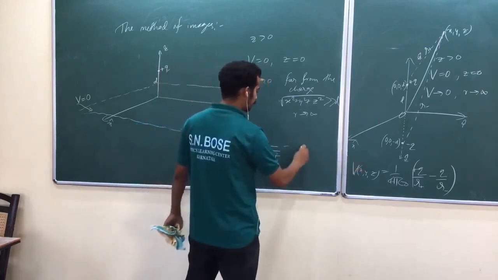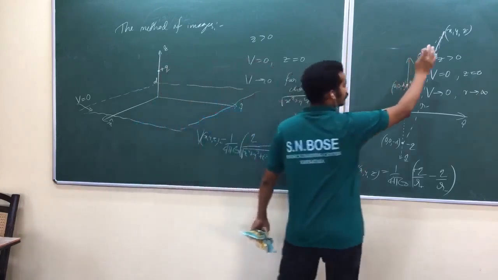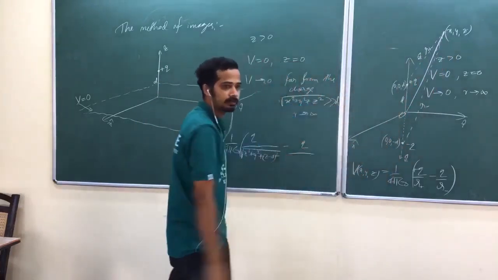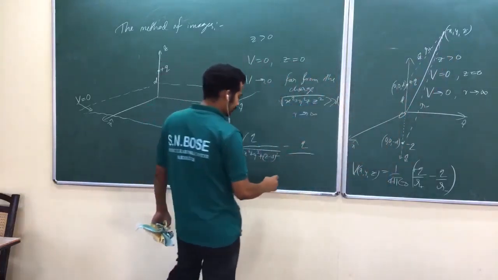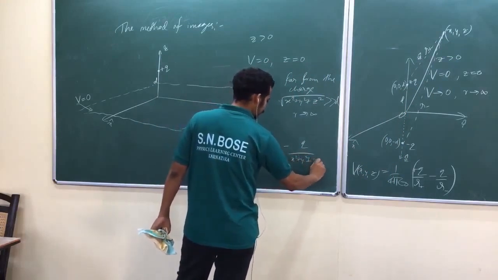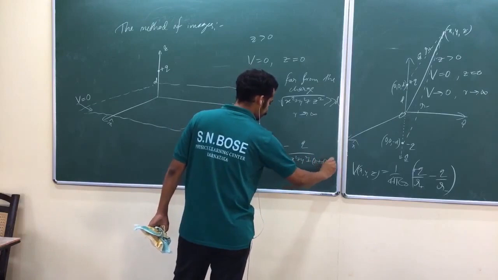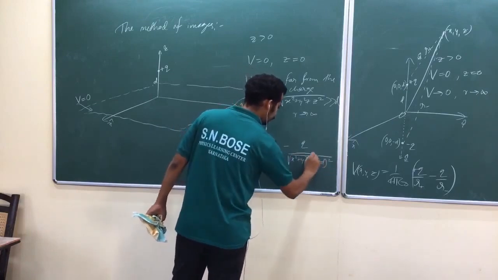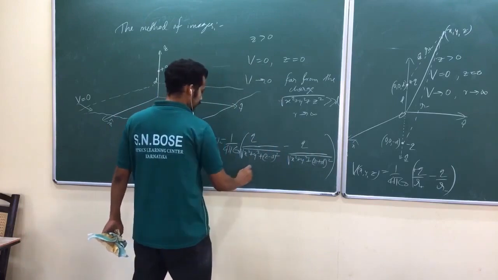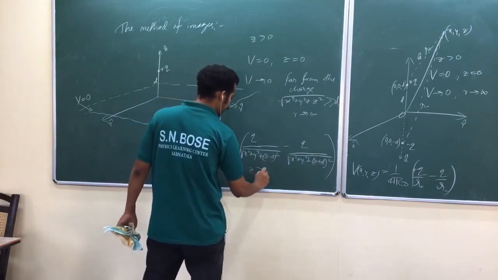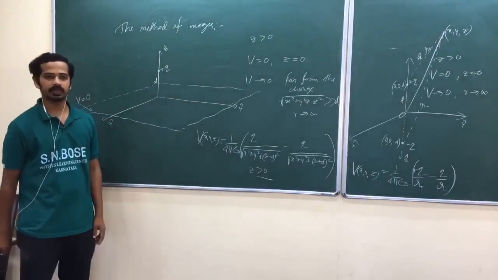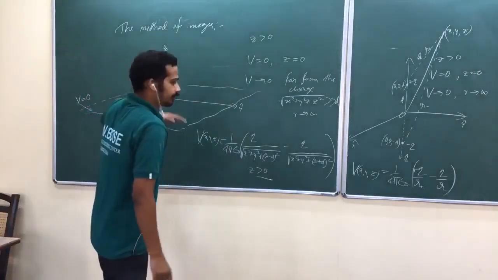That is r. What is r? x minus 0 the whole square, y minus 0 the whole square, z minus of minus d the whole square. Okay? So, x square plus y square plus z plus d the whole square under root. What is this one? This is the potential when z is greater than 0. Don't forget.